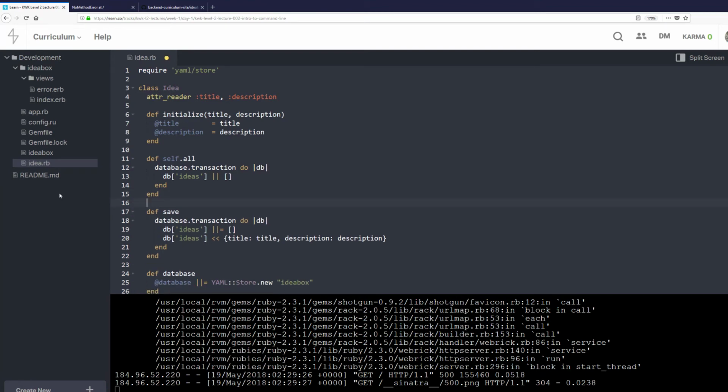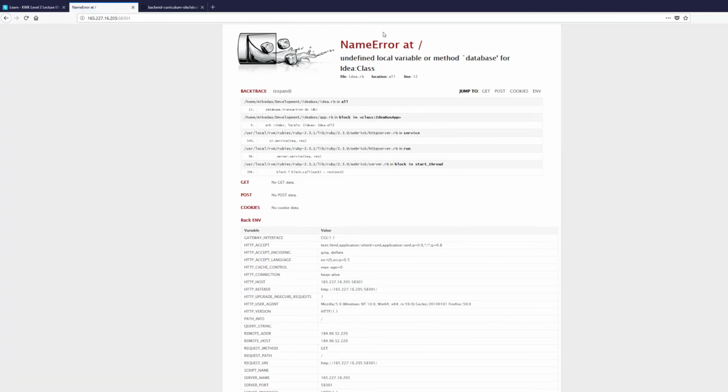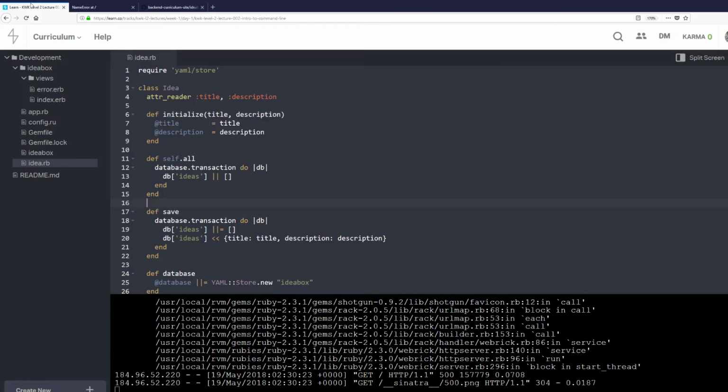We're saying, hey, for this method all, I want you to grab me the ideas, or if that doesn't exist, just return an empty array. And so when we go here and refresh this, it's going to say undefined method database for Idea.